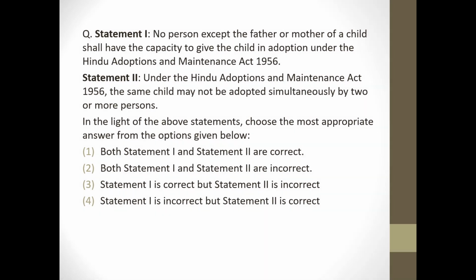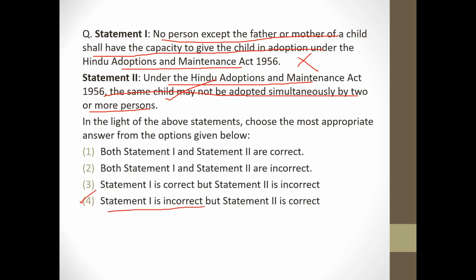Next question, statement 1. No person except the father or the mother of the child shall have the capacity to give the child in adoption under the Hindu Adoption and Maintenance Act 1956. Wrong. Statement 2. Under the Hindu Adoption and Maintenance Act 1956, the same child may not be adopted simultaneously by 2 or more persons. Correct. So answer will be option 4, as statement 1 is incorrect but statement 2 is correct. So this was the last question of this video.